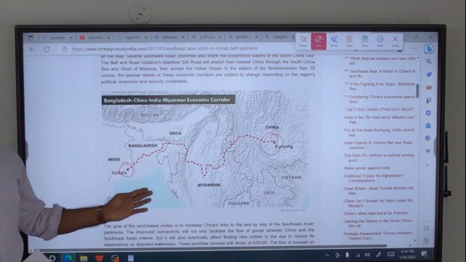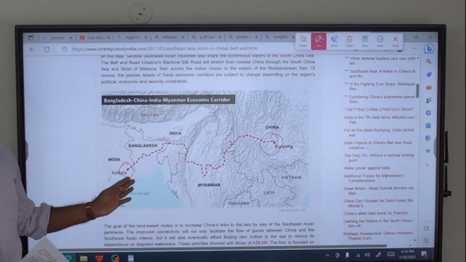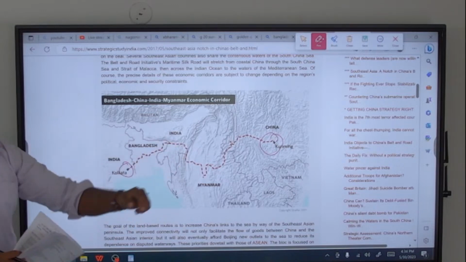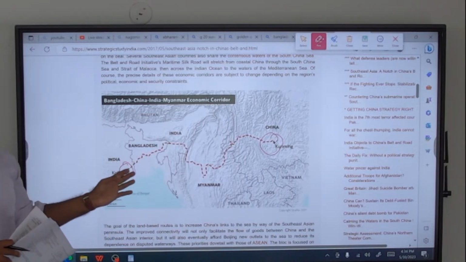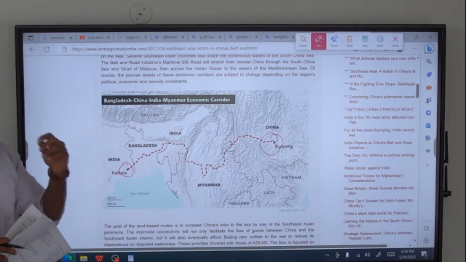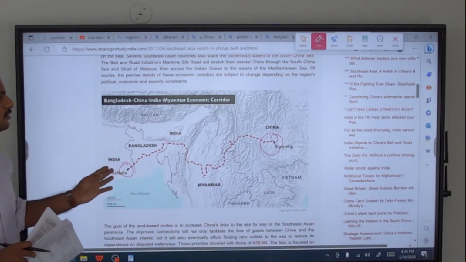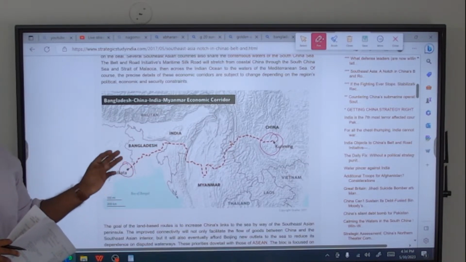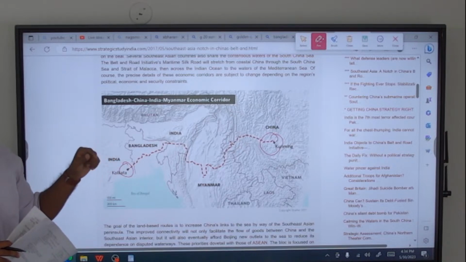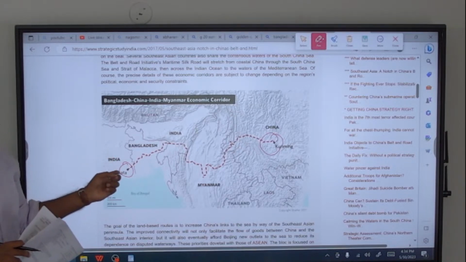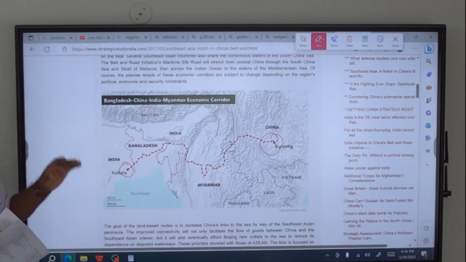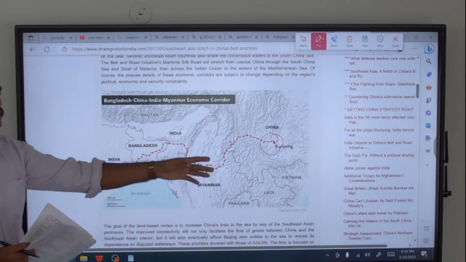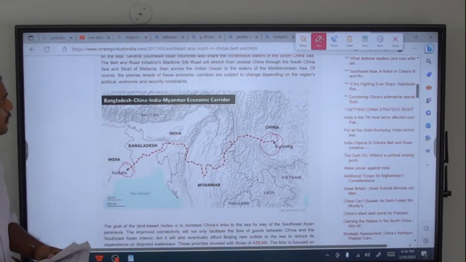It is also a bilateral or multilateral agreement in which India is a part. So it again fits with the first subdivision which we have mentioned. We saw at the start that UPSC can ask questions only from these 4 subdivisions. This falls in the first subdivision, which we have mentioned in the current affairs also.